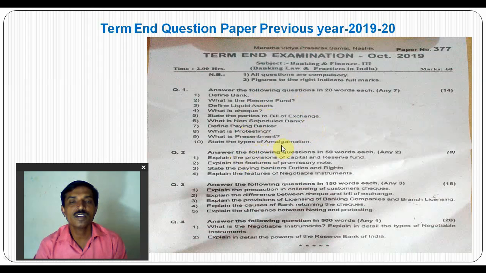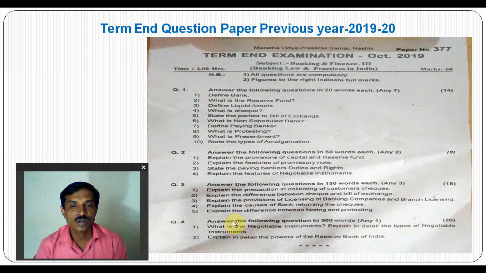Answer the question in 50 words. There is also one question: explain the provision of capital and reserve fund in 50 words for 5 marks, and here the question is 20 words for 2 marks. In the answer in 150 words, there is one question: explain the provision of licensing of banking companies and branch licensing. This is also based on topic 1.